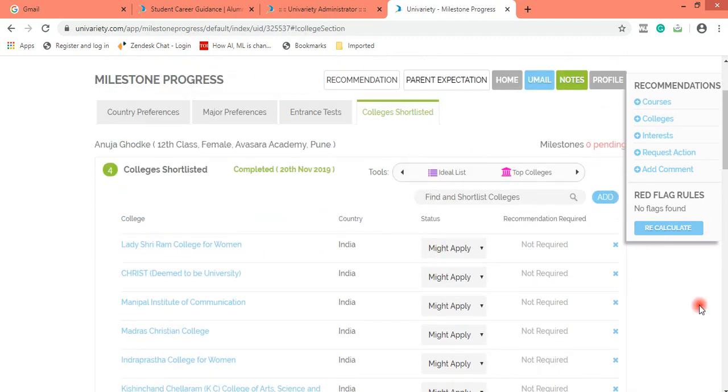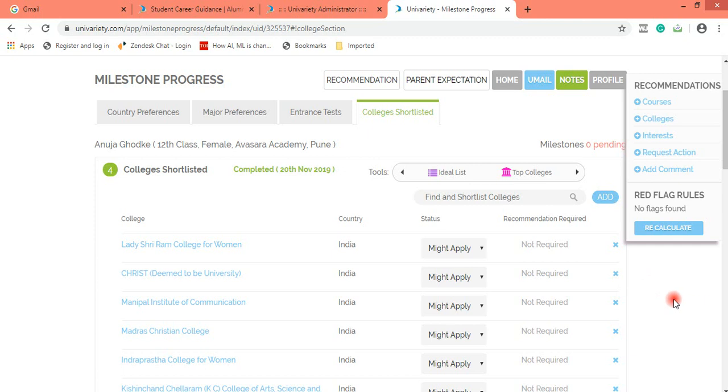And accomplish all the four milestones: change country, change course, select entrance test, and select colleges. Because I have shown you how to shortlist colleges, even if the class 12 expected percentage is not updated, you are mandatorily supposed to shortlist colleges. We would not accept the plea that just because the student did not update his grade 12 percentage, you were not able to select colleges. There is a way, which is through the explore colleges tool.